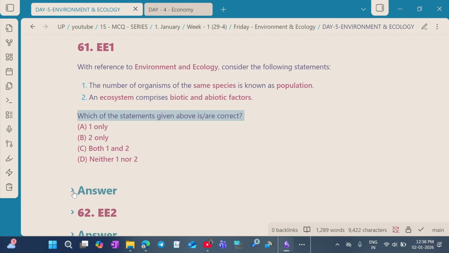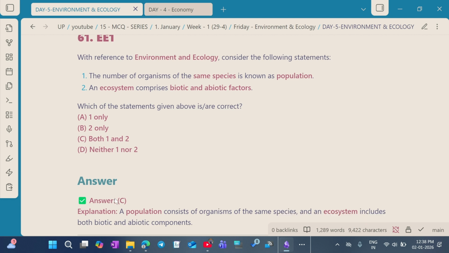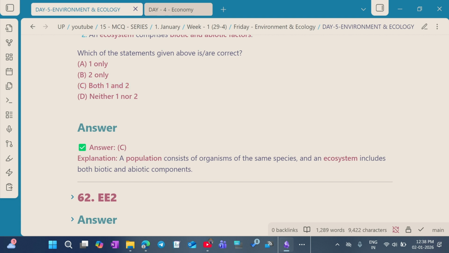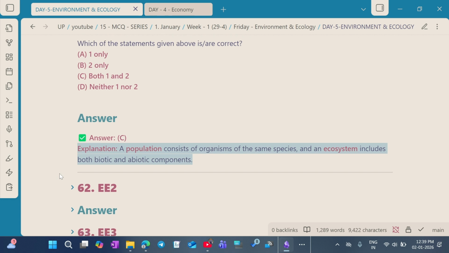So, let's see the answer for this question. Option C. Both statements 1 and 2 are correct. A population consists of organisms of the same species and an ecosystem includes both the biotic and abiotic components.